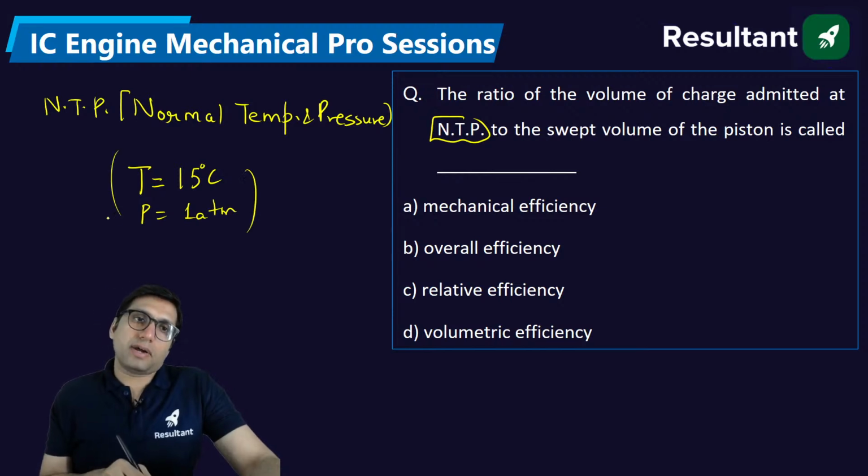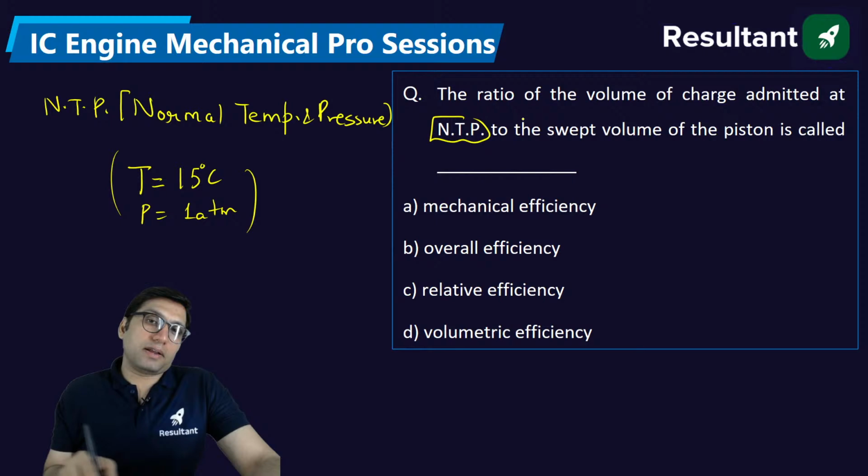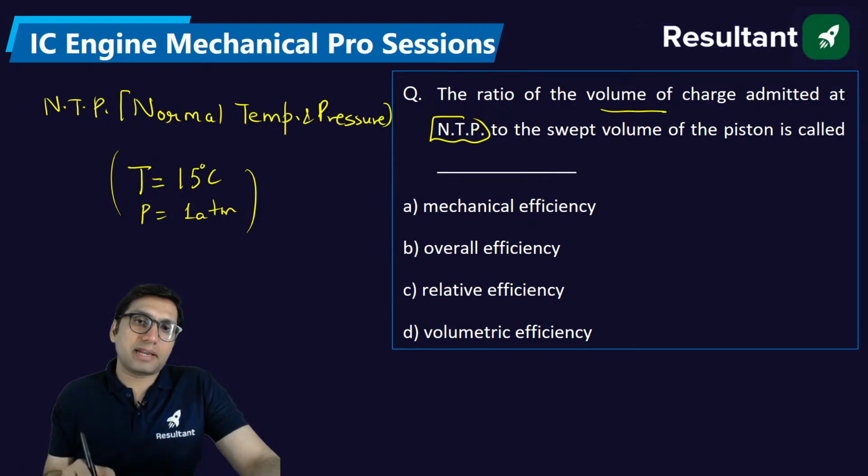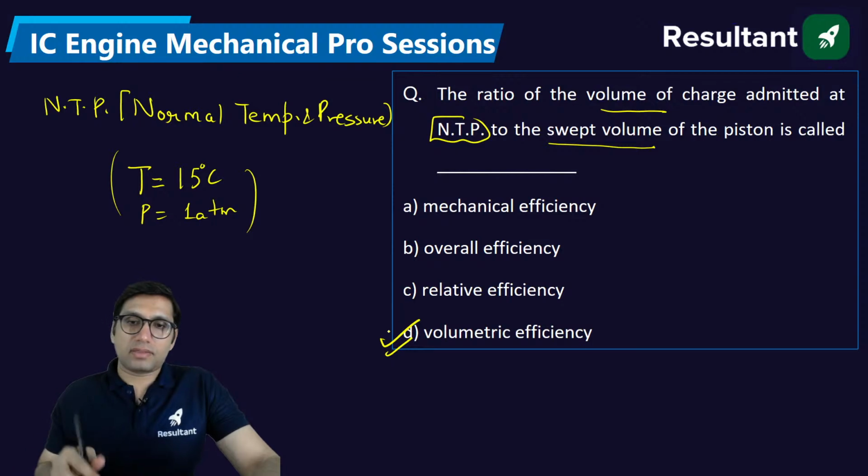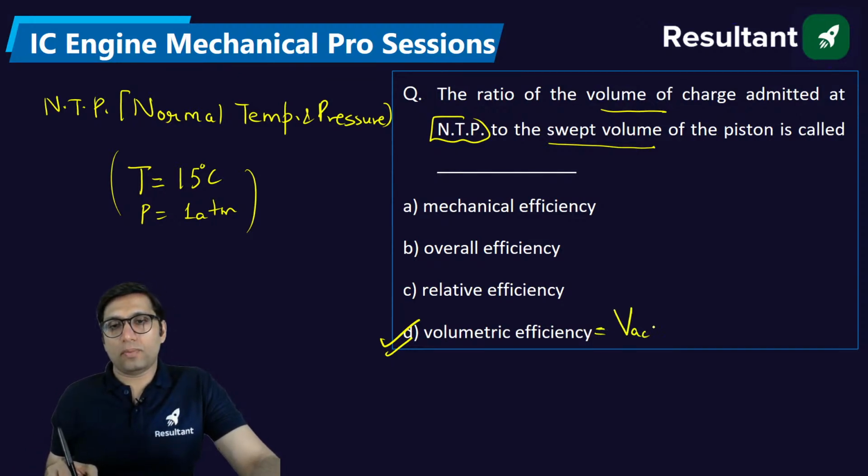Under normal temperature and pressure, the ratio of the volume admitted at NTP to the swept volume of the piston is called volumetric efficiency. Actually, volumetric efficiency is the ratio between the actual volume during suction.